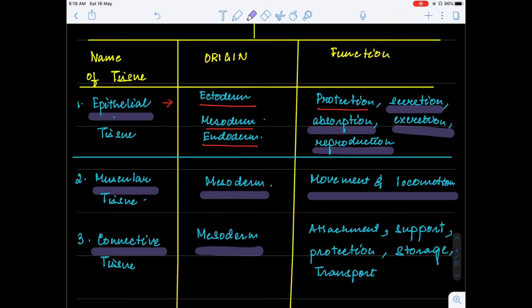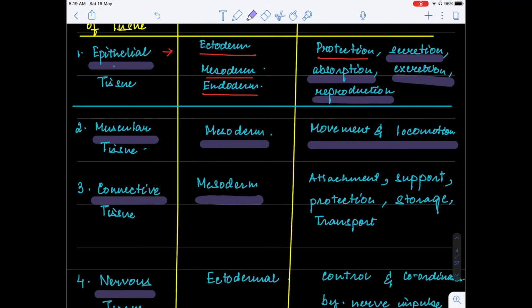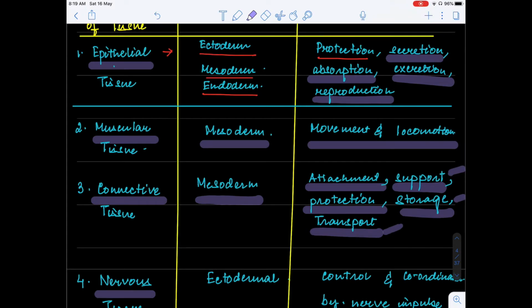Looking into connective tissue, they are mainly for connection between different parts or tissues of our body. They are for attachment, they are for support because they form the bones and cartilage, which are mainly for support. They also give you protection, and we know that adipose tissue and areolar tissue also help in storage. And of course, fluid connective tissue helps in transport. So they have function in support, they have function in storage, they have function in transport, and of course